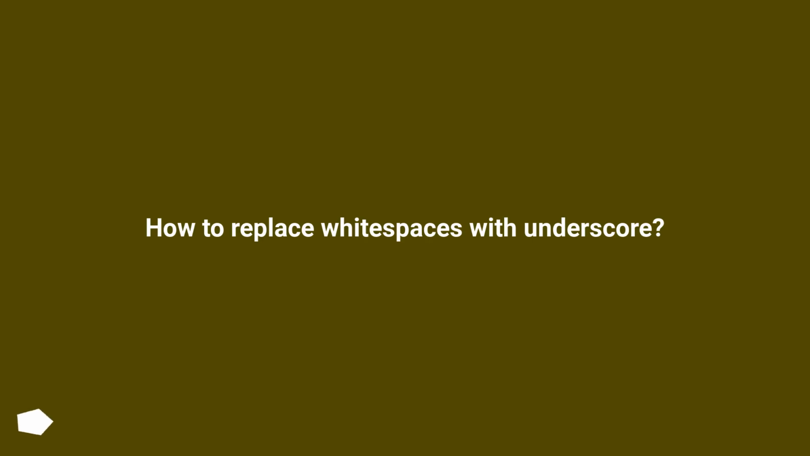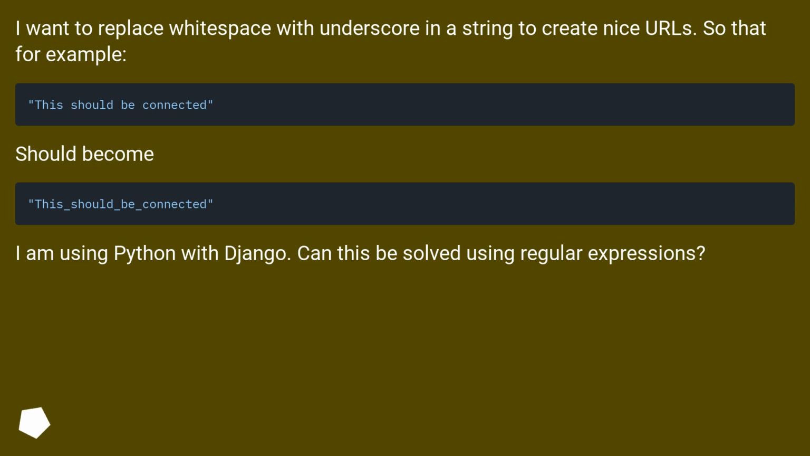How to replace white spaces with underscore. I want to replace white space with underscore in a string to create nice URLs. So that, for example, should become. I am using Python with Django. Can this be solved using regular expressions?